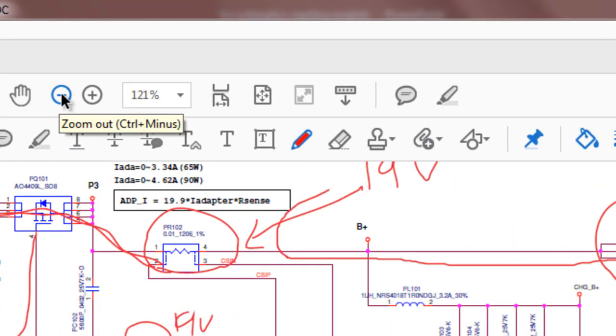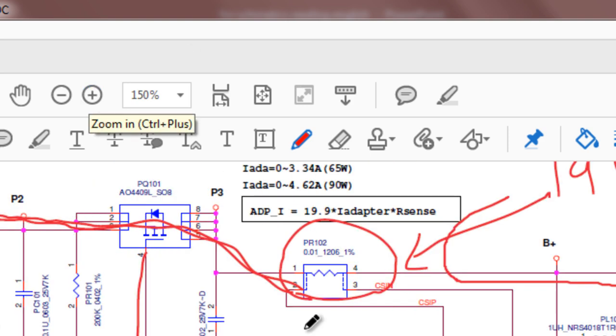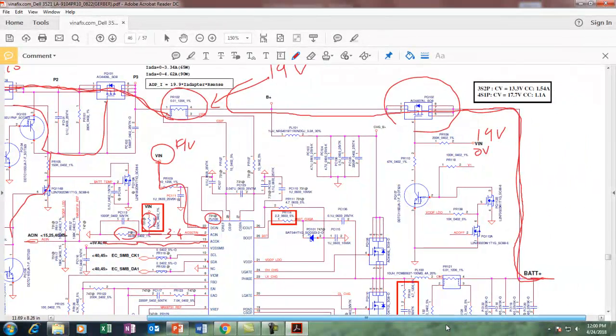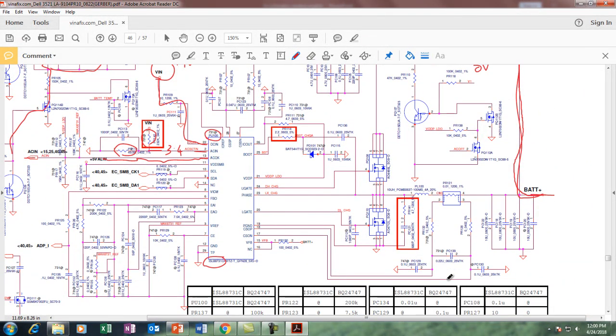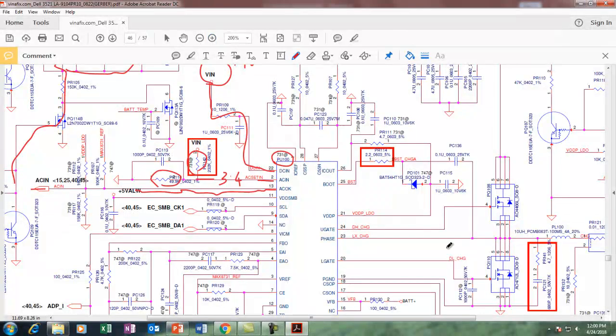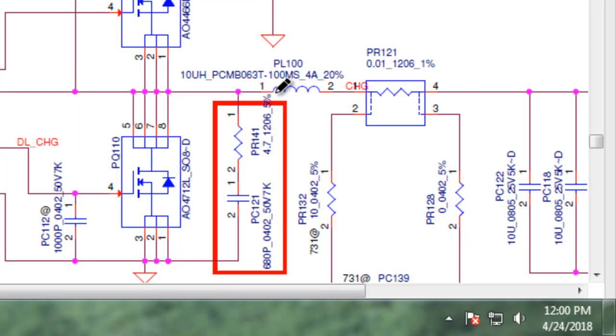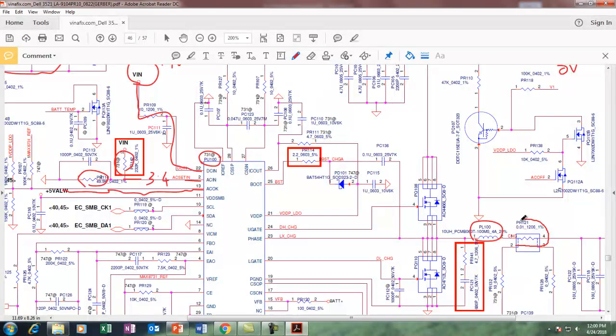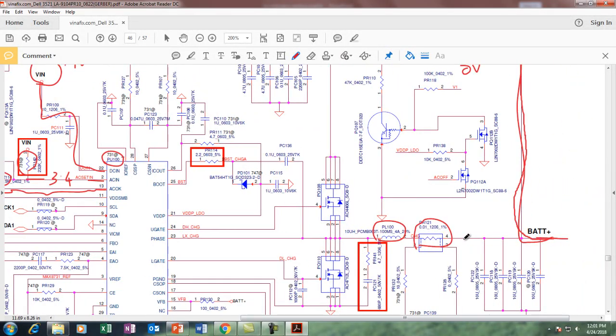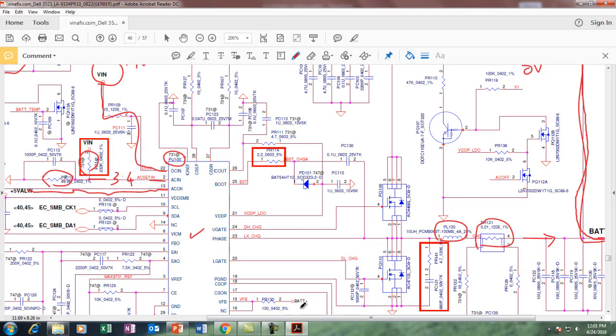Okay, so the next thing: these are the two MOSFETs which are responsible for charging purpose. Their locations are PQ108 and PQ110, and then this is a coil PL100, then again the PR121 resistor, a current sensing resistor, and it goes out for charging the battery and is controlled by this chip.